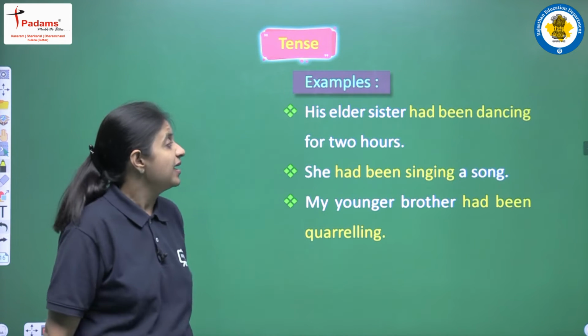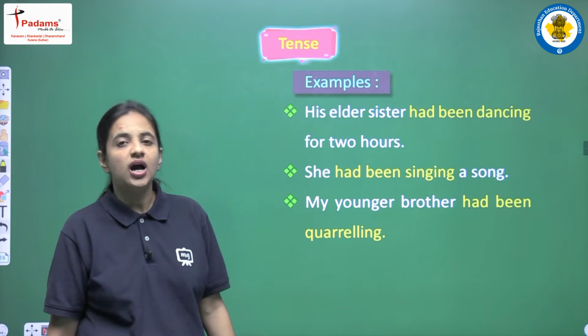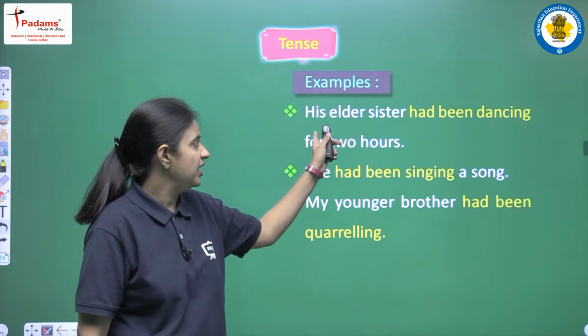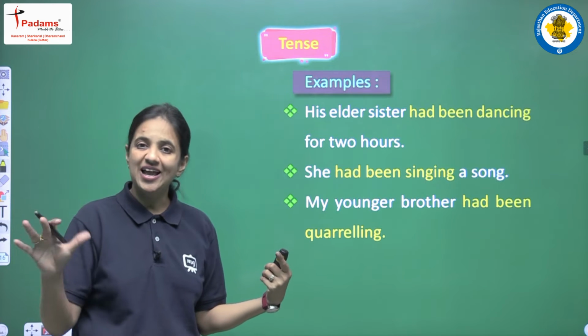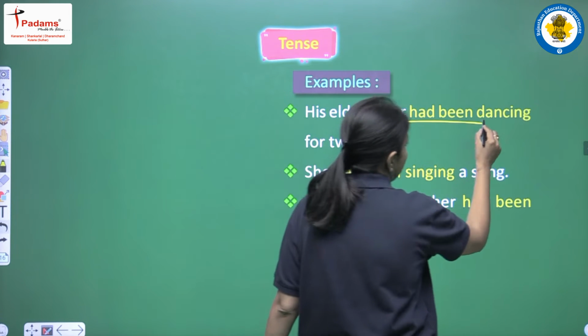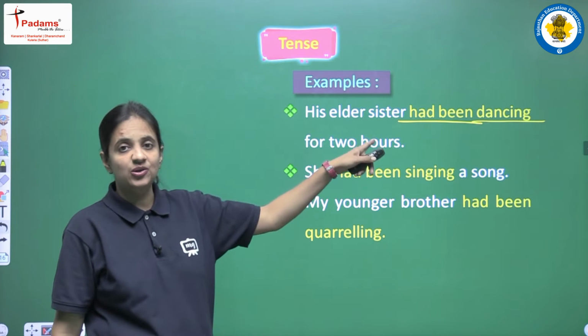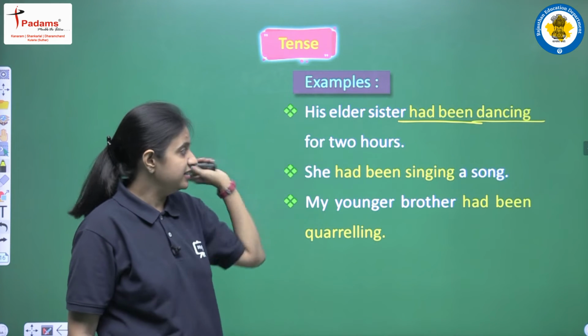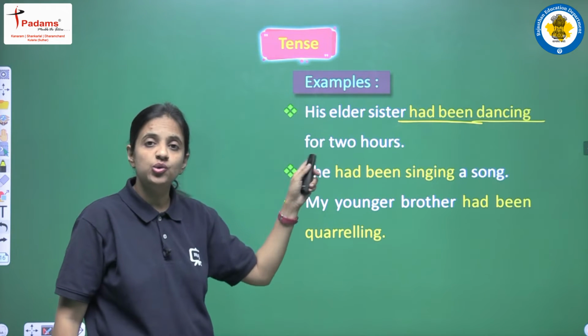First one is, my elder sister had been dancing for 2 hours. Okay, so we have my elder sister as a subject, but we have only one helping verb. So we will write that only. We will write had been here, and we will write first form plus ing. So dance will be dancing. Dance plus ing, and the sentence will be, my elder sister had been dancing for 2 hours.